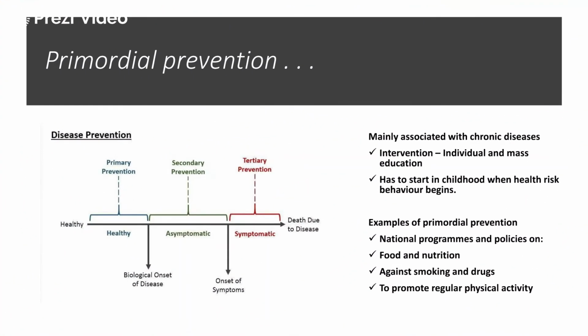Further, primordial prevention is also associated with many chronic diseases. So it involves intervention, education, awareness, and counseling. It has to start in childhood when health risk factors begin. So if we are providing adequate education to students in secondary and senior secondary classes, that will also come into the category of primordial prevention. It includes all the national programs and policies on food and nutrition, against smoking and drugs, and also the promotion of regular physical activity.